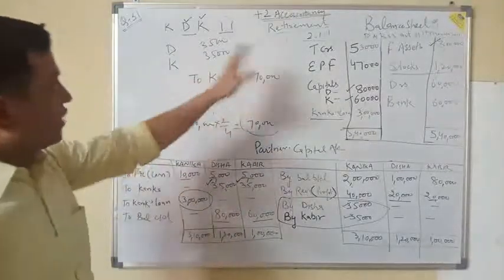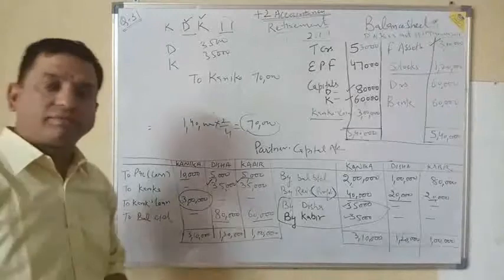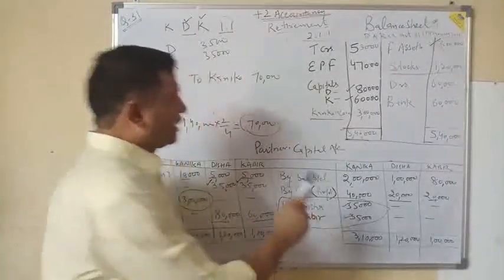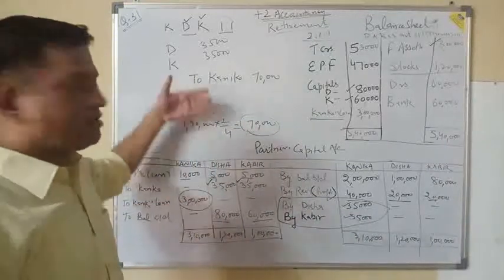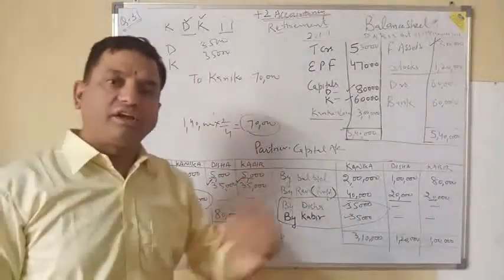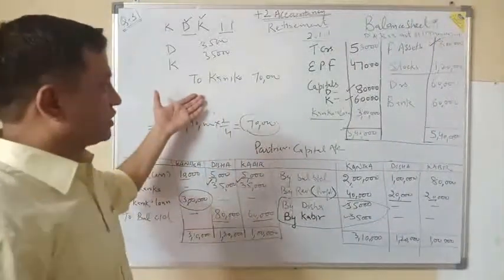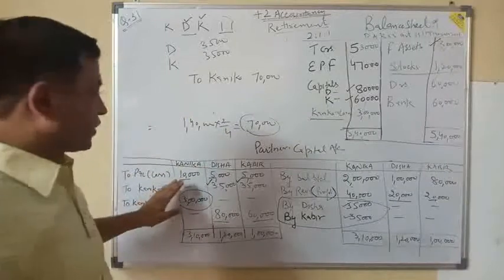5,40,000. So by observing all these questions, you may have differentiated them on the basis of just the treatment of goodwill, while the rest of the things are the same, because the revaluation profit, as in the case of admission, will be given to the old partners in their old ratio, as in this question, old loss as it is, right?